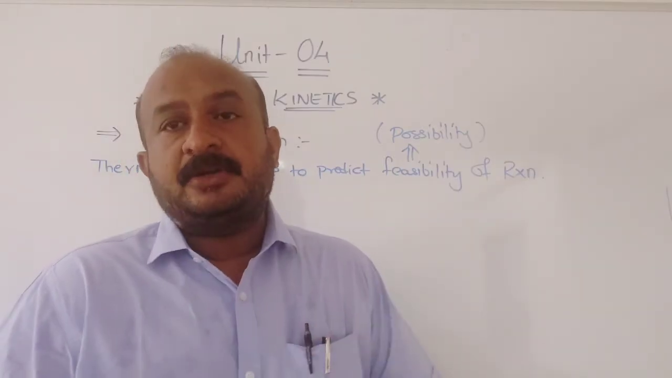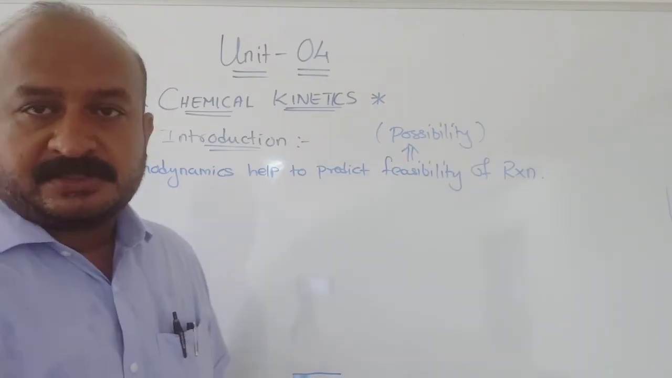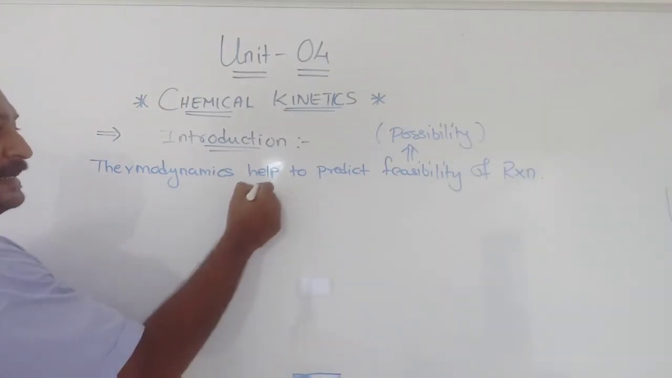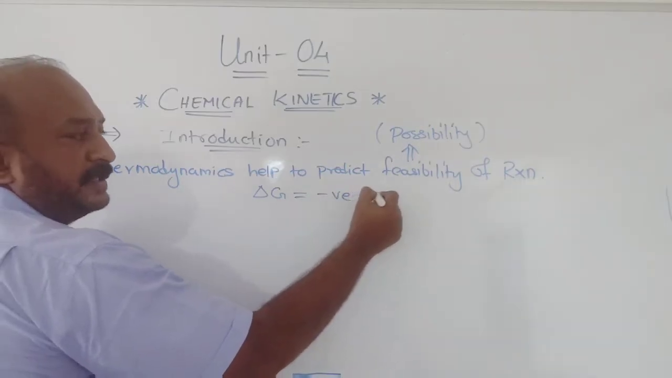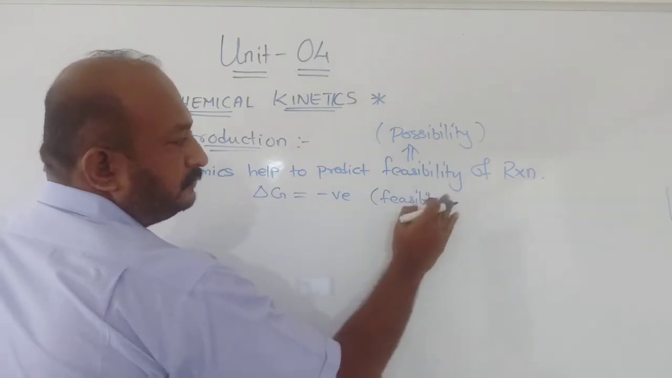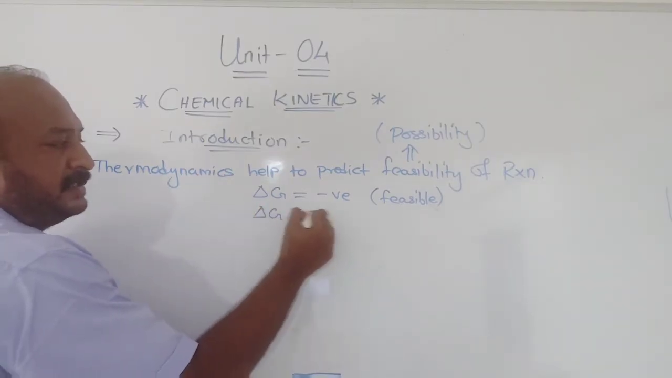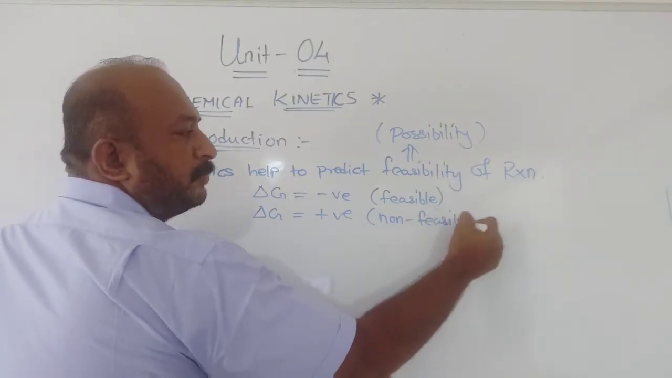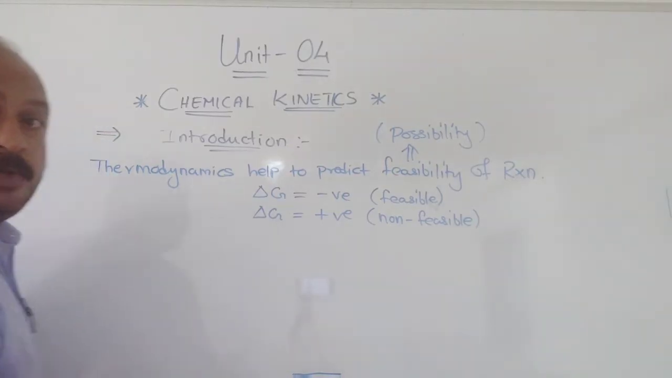First of all, in thermodynamics you must have studied about the feasibility of reaction. Feasibility means possibility, which depends on the value of delta G. If delta G is a negative value, we can say the reaction is possible, or feasible. If the value of delta G is positive, we can say it is non-feasible, or not possible. Understood?